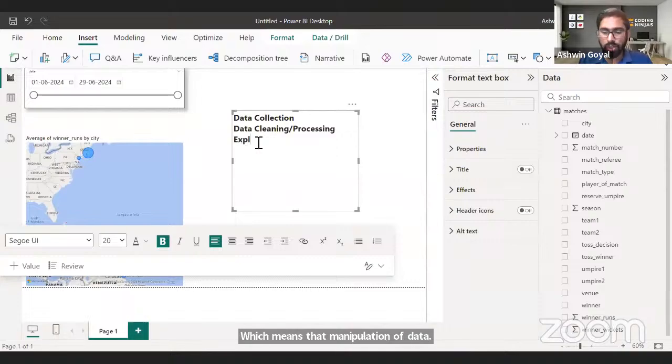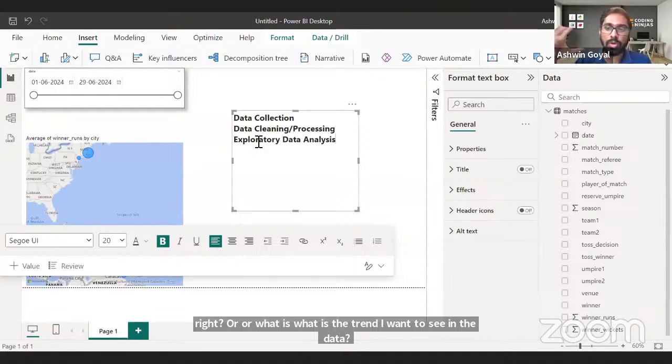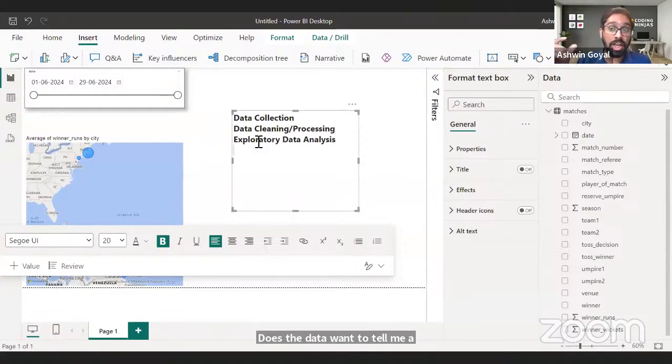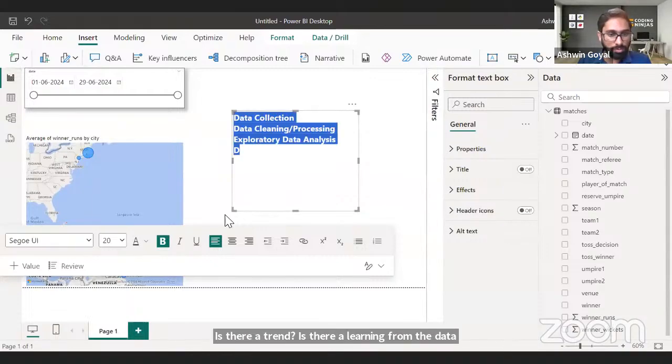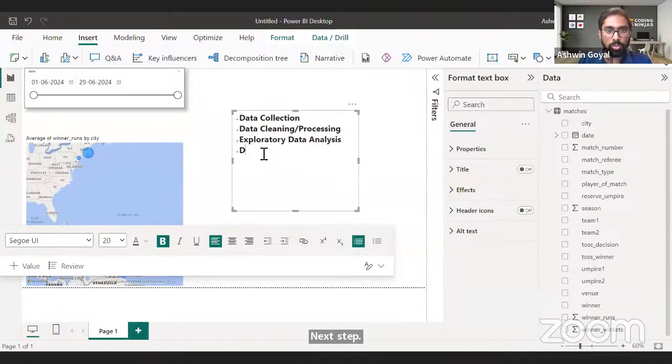Next, I do exploratory data analysis. And this is where we actually explore how the data looks, right? What are the trends in the data? What is the insight I want to deliver from the data? Or what is the trend I want to see in the data? Does the data want to tell me a message, right? That's what we explore here. Is there a trend? Is there a learning from the data? Next step, and maybe we can just add bullet points.